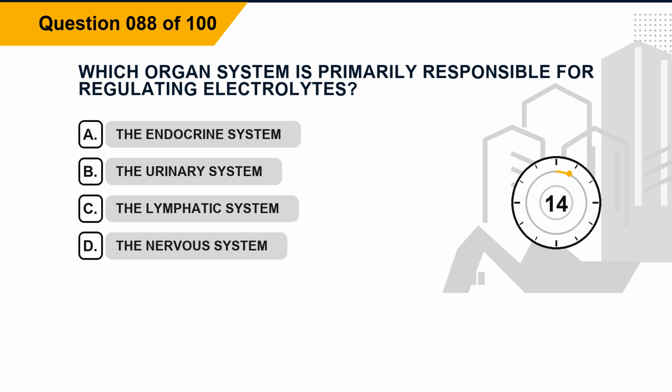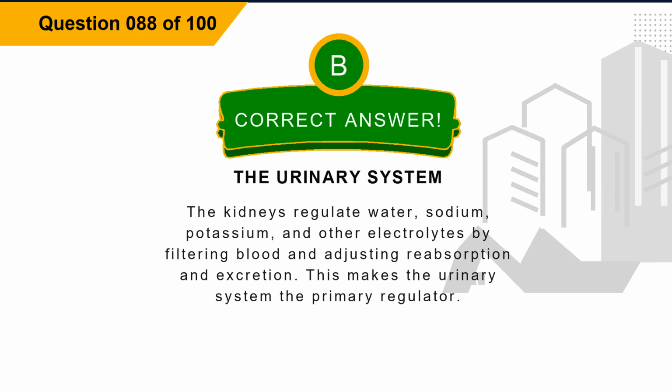Question 88. Which organ system is primarily responsible for regulating electrolytes? Option A, the endocrine system. Option B, the urinary system. Option C, the lymphatic system. Option D, the nervous system. The correct answer is option B, the urinary system. Explanation: the kidneys regulate water, sodium, potassium, and other electrolytes by filtering blood and adjusting reabsorption and excretion. This makes the urinary system the primary regulator.